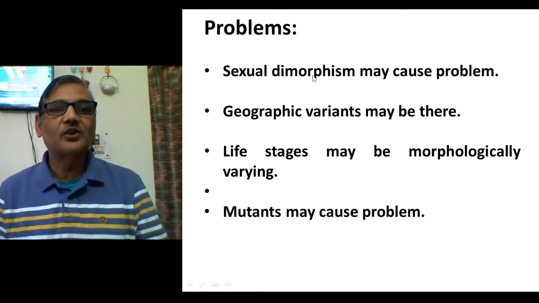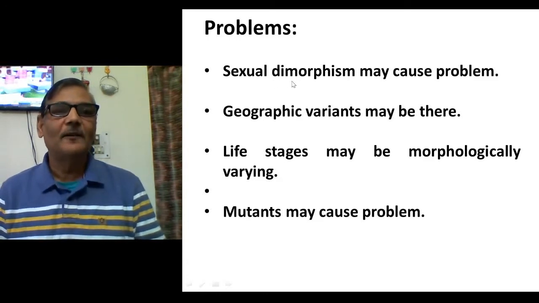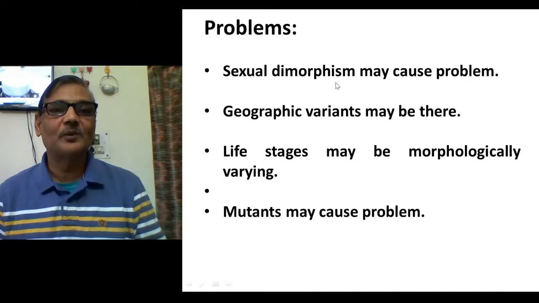First is that sexual dimorphism may cause problems. This is really a true fact, that there are several species of animals in which we find that males and females vary in their morphology. Like in the case of peacock, we find that the male peacock is larger in size and has long feathers, particularly on the posterior side, and the female is quite different. So sexual dimorphism exists in peacock, and according to this typological species concept, male and female peacock will belong to different species.